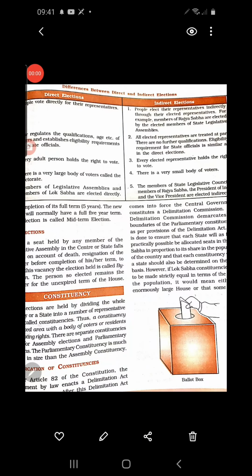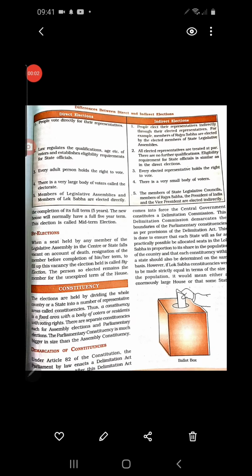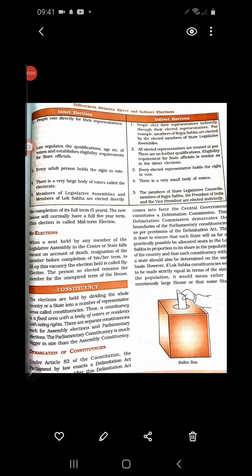Children, there are mainly three types of elections: general election, midterm election and by-election. In this video, we are going to mainly discuss these three types of election. Before that, let us make a comparison between direct election and indirect election.